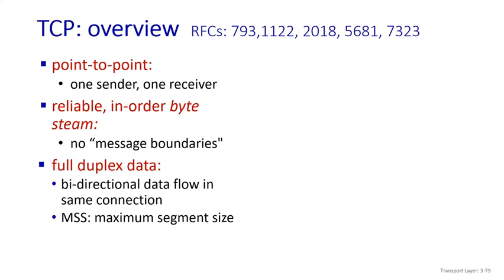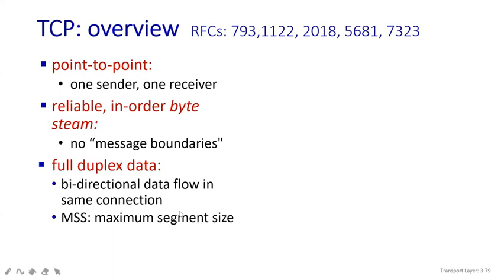This kind of connection is also known as bidirectional data flow. And all these things happen once a TCP connection gets established. You have the same connection, and the data flows between both the sender and receiver side.